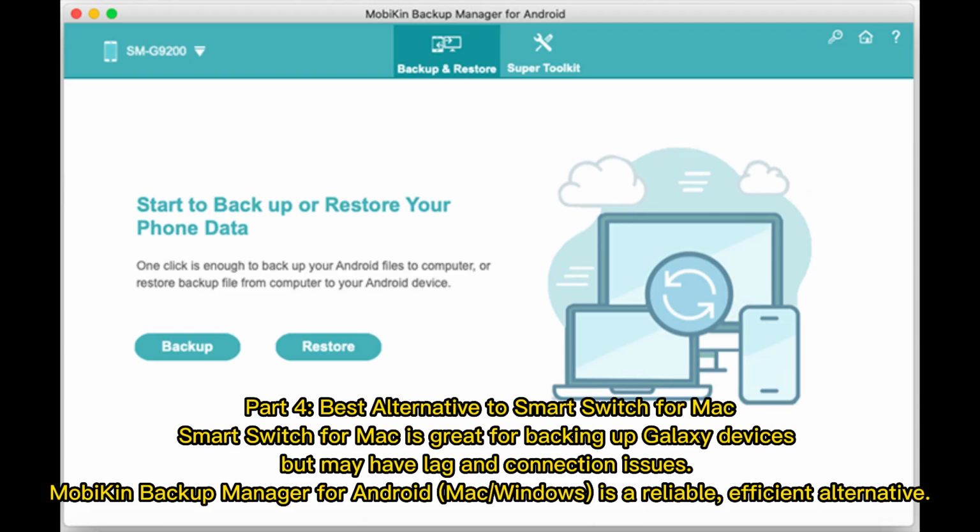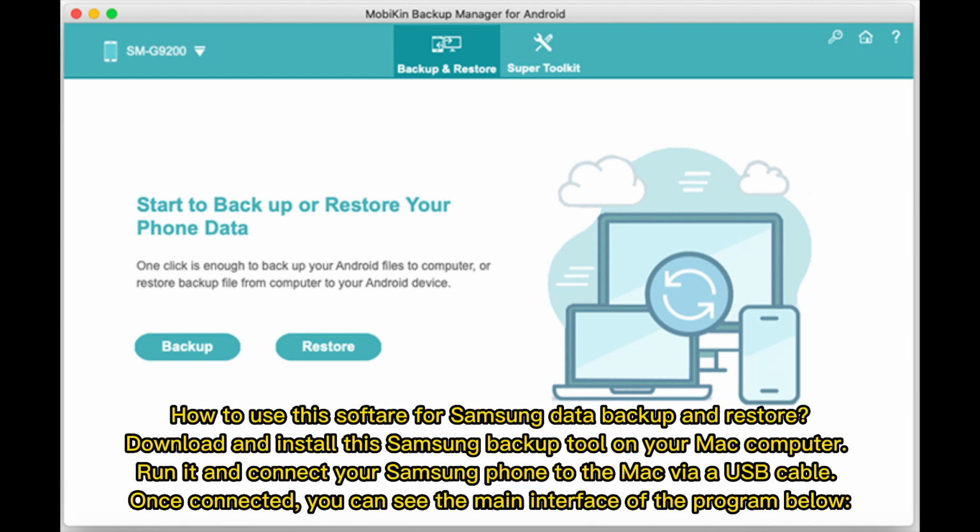Part 4. Best alternative to Smart Switch for Mac. Smart Switch for Mac is great for backing up Galaxy devices, but may have lag and connection issues. Mobican Backup Manager for Android Mac Windows is a reliable, efficient alternative. How to use this software for Samsung Data Backup and Restore.